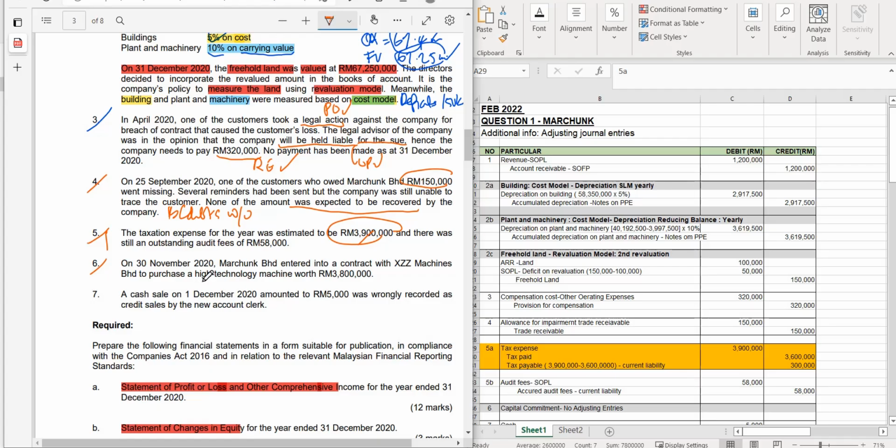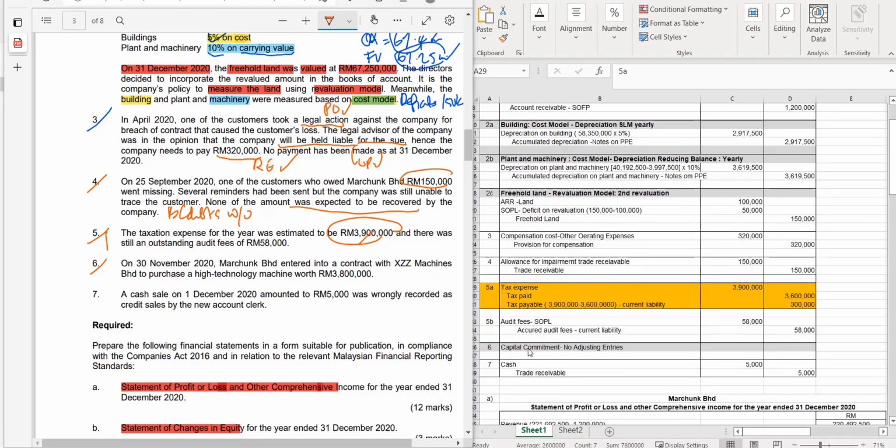And there are no future economic benefits expected to flow to the company yet as at 30th of November. So there is no cash that will flow in this transaction. However, this is a future capital expenditure, which is also known as capital commitment. So number 6, no journal entry. It was just a capital commitment.